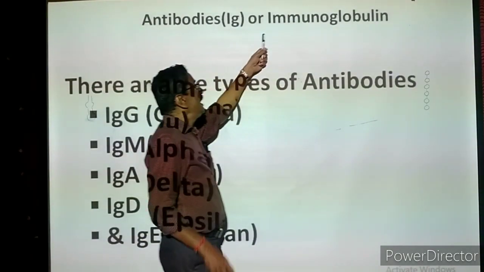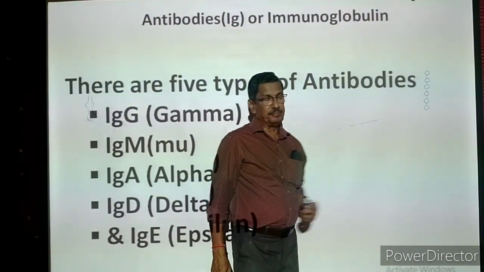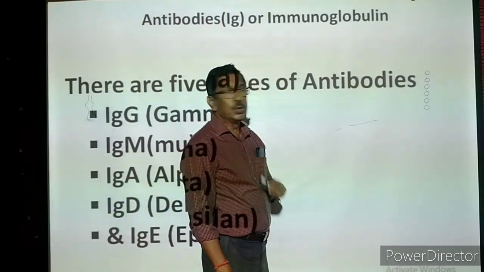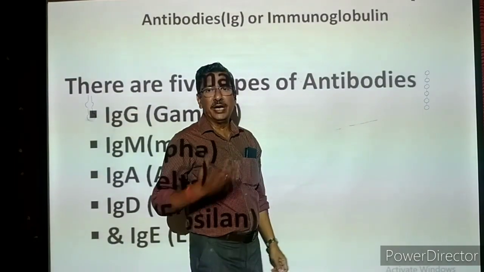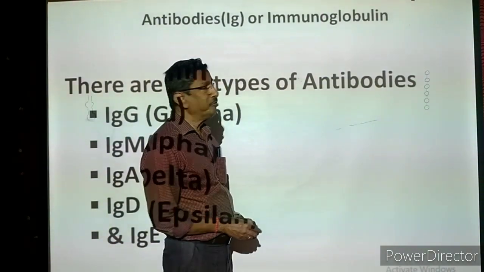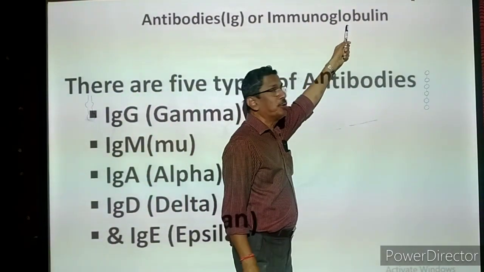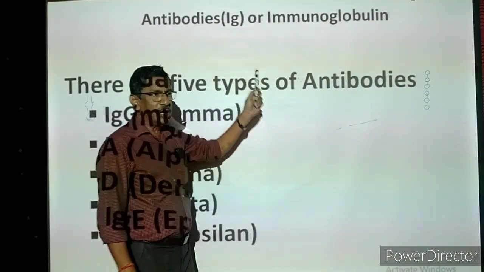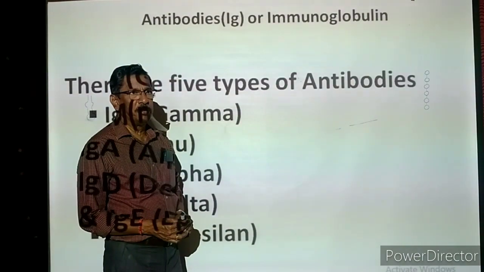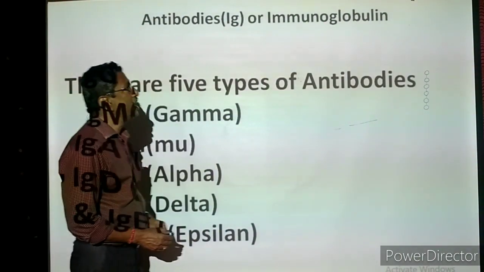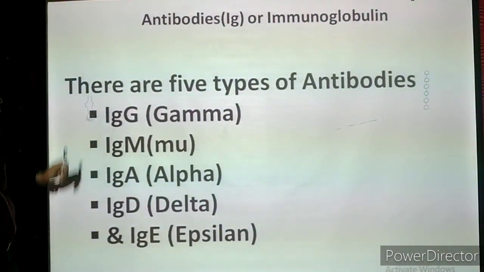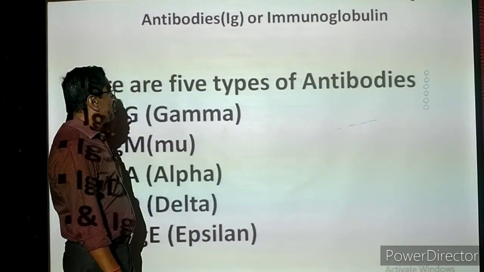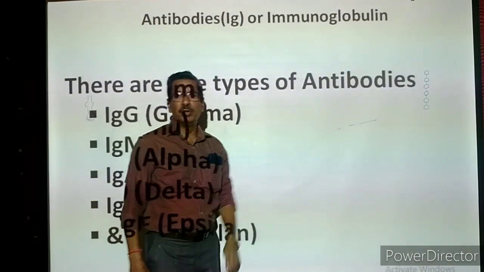Now why should we give the name immunoglobulin? Globulin is a special protein which is useful for the development of immunity. So we are calling this special protein an immunoglobulin. Antibodies are proteins, special proteins. They are called immunoglobulins. There are 5 types of antibodies, or we can say there are 5 types of immunoglobulins.